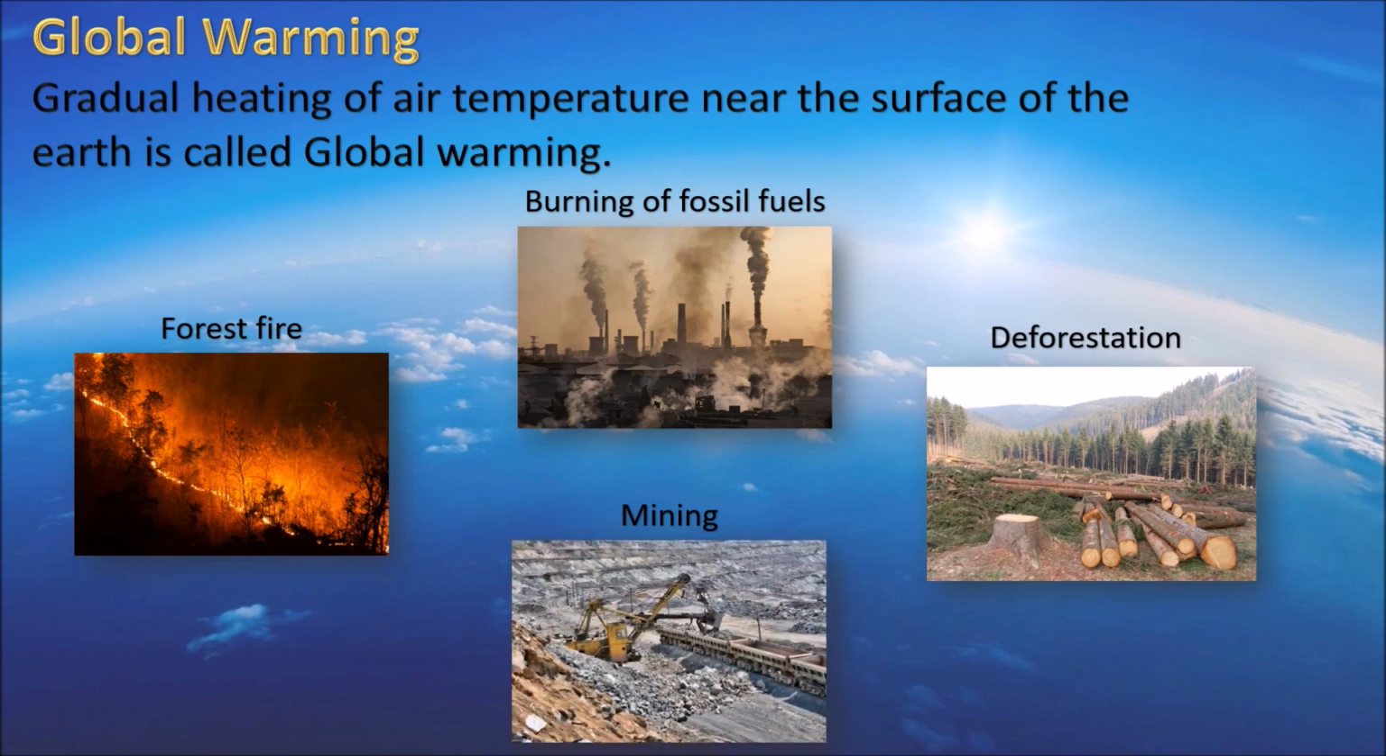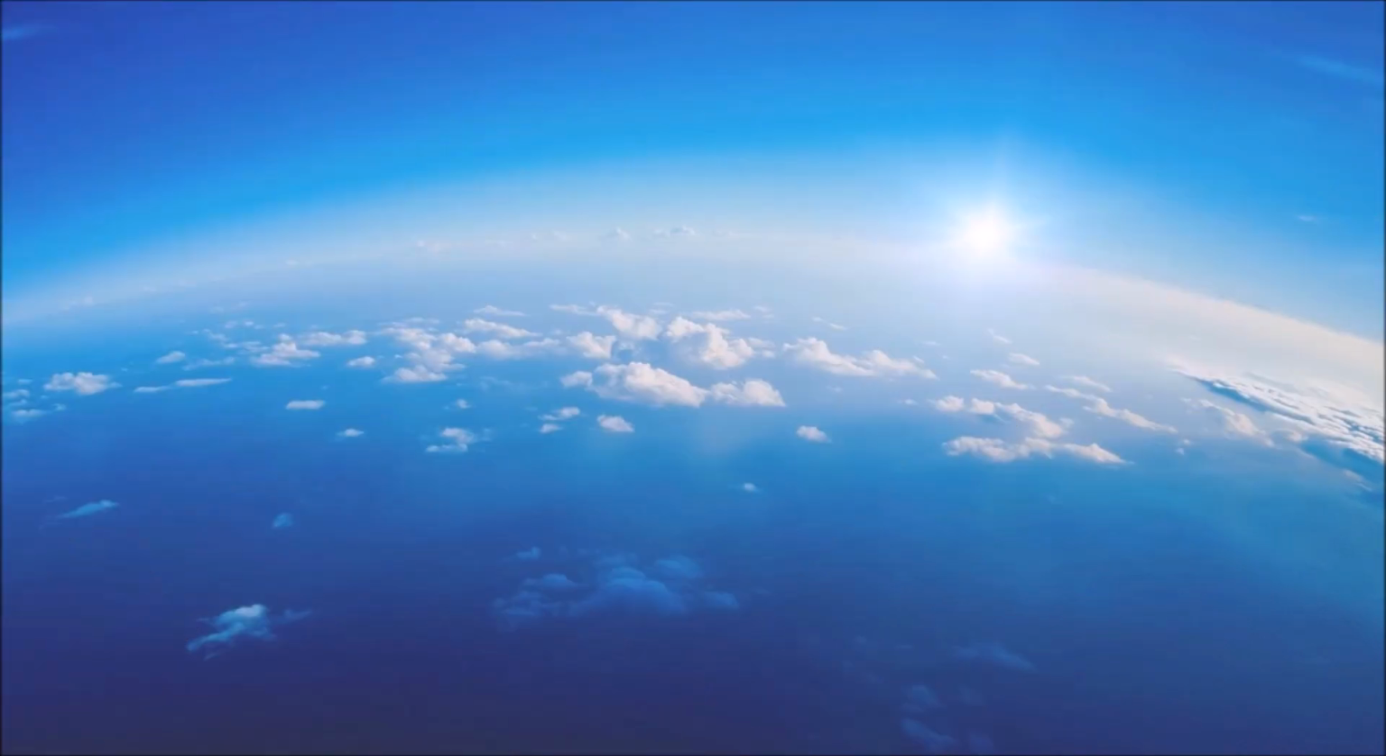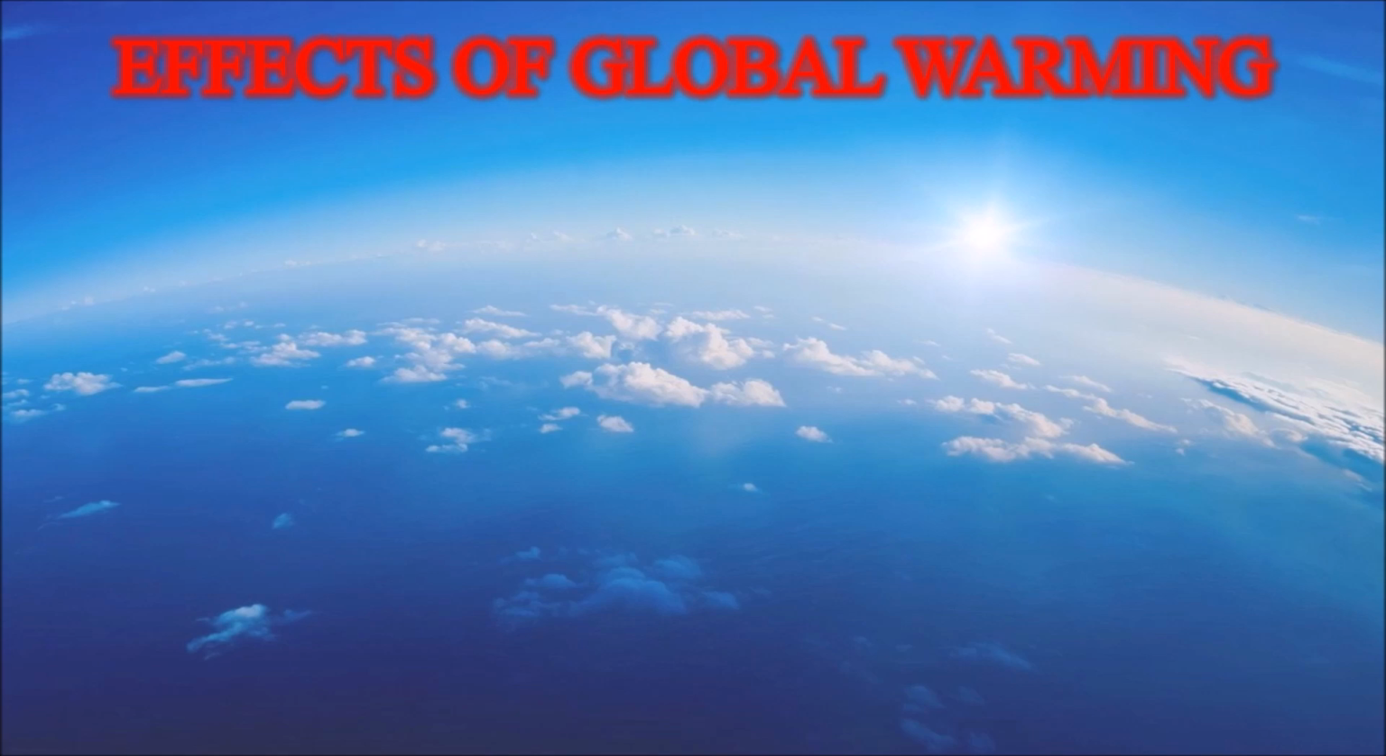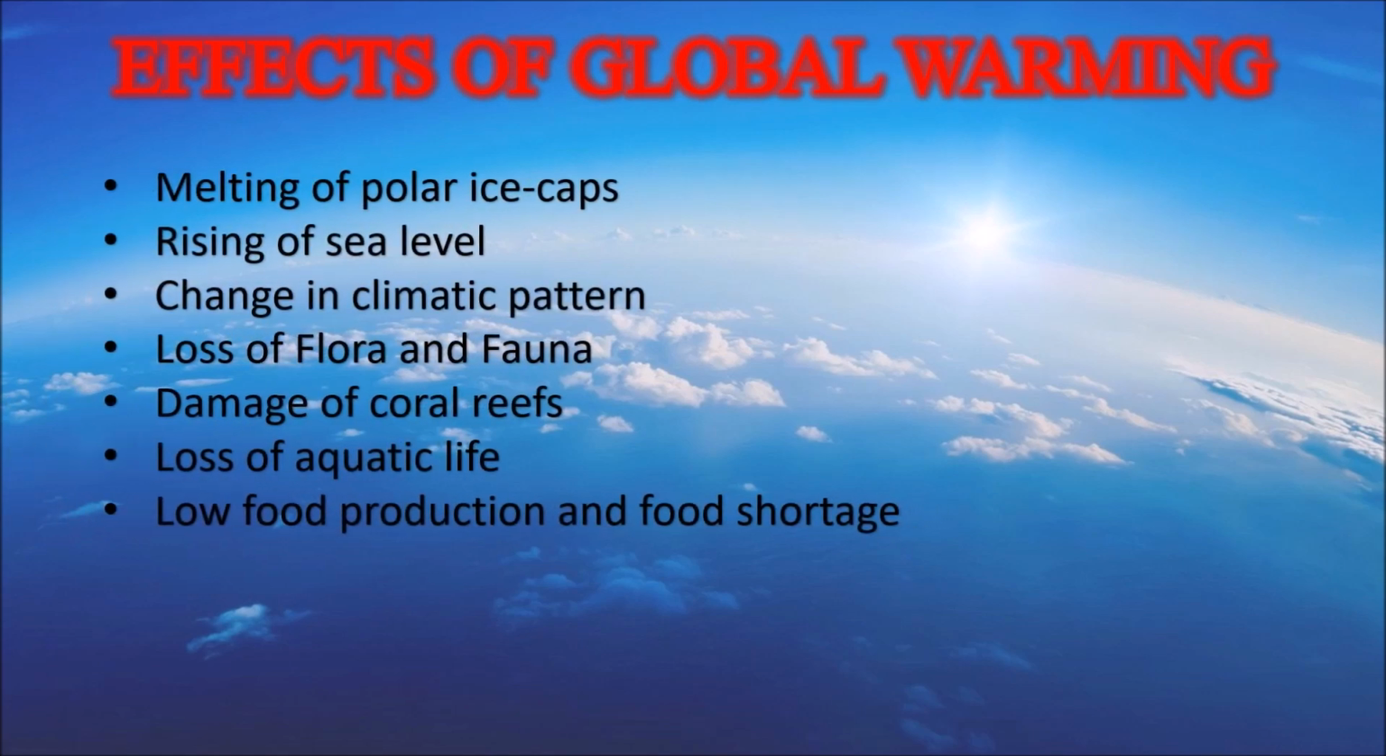Children, there are various negative impacts of global warming in our atmosphere. First of all, the polar ice caps start melting. Due to this, there is a rise in the level of sea or ocean water. The temperature of ocean water increases, due to which there is change in climatic pattern, loss of flora and fauna, damage of coral reefs, loss of aquatic life, and even low production of food and food shortage.